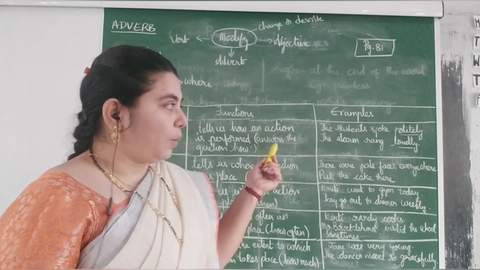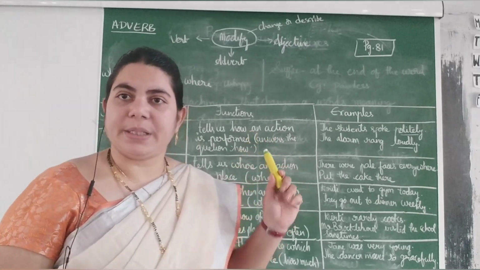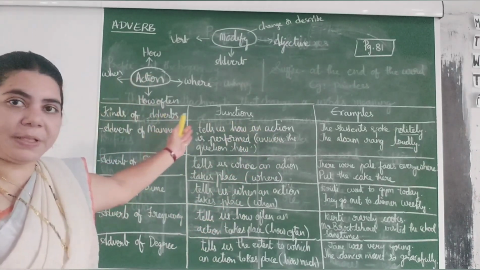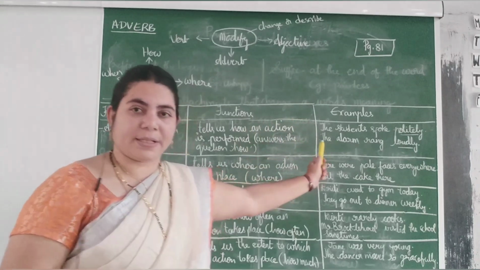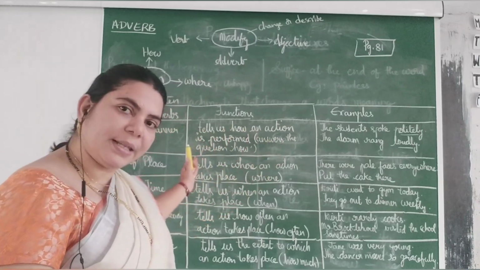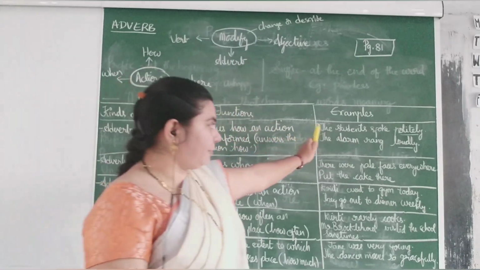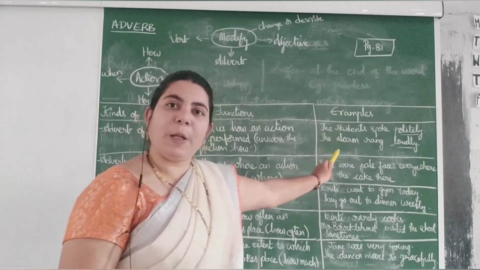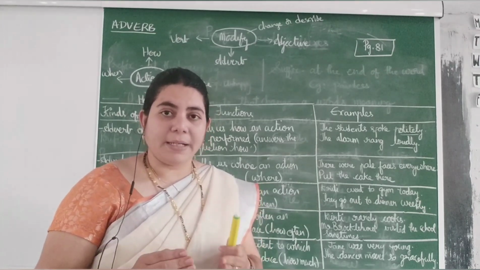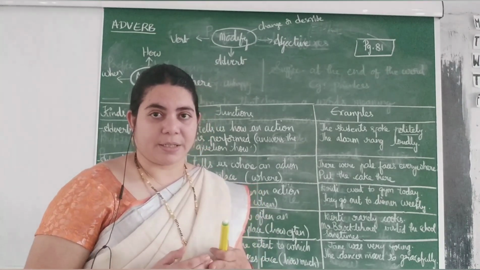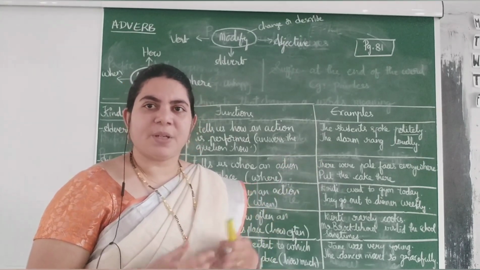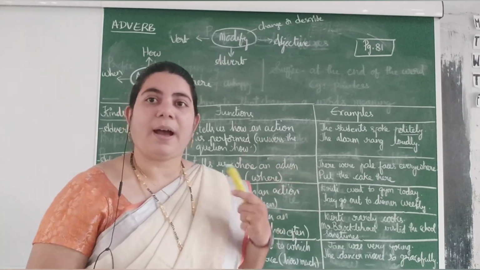Let us see how an adverb is describing the word in different ways. I have drawn a table here: kinds of adverbs, functions and examples. First we will see the example, then you will be able to understand the other parts easily. The first one: the students spoke politely. Here we know that the students spoke, but how did they speak? That is the question. Yes, politely. That is giving the answer to the question how.